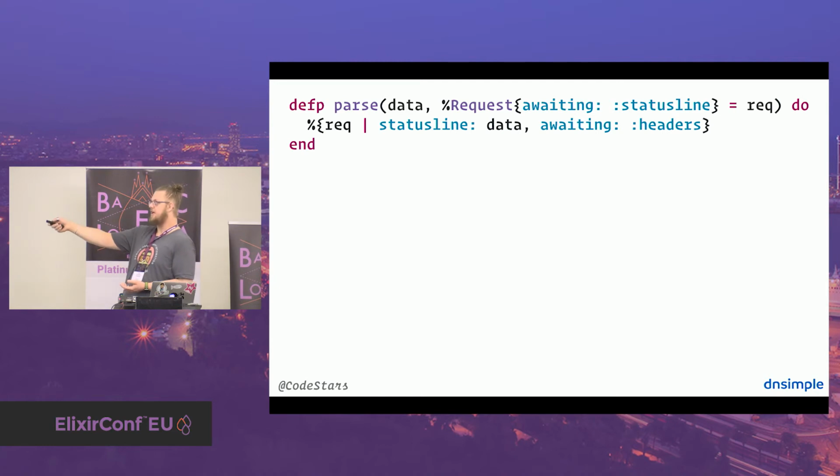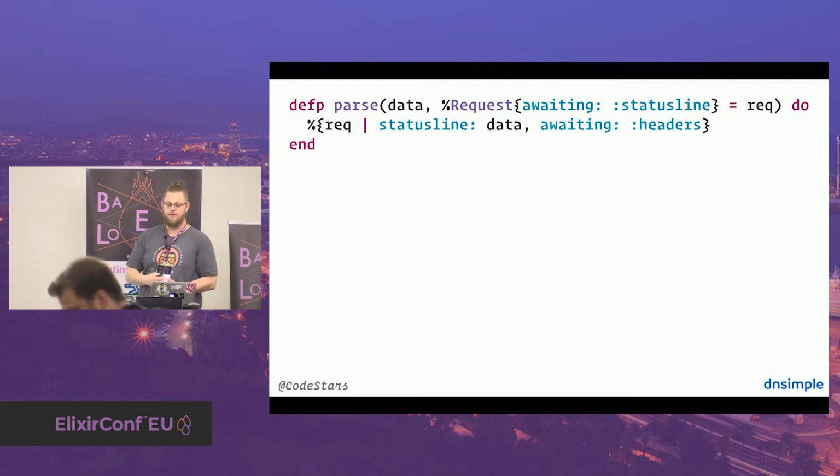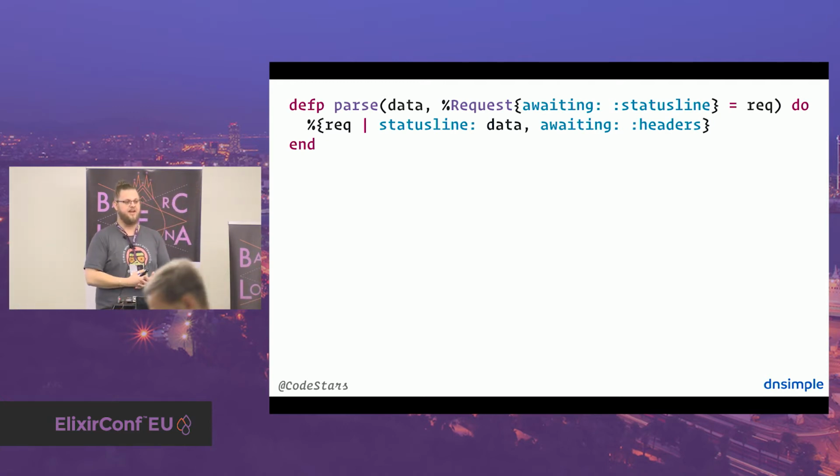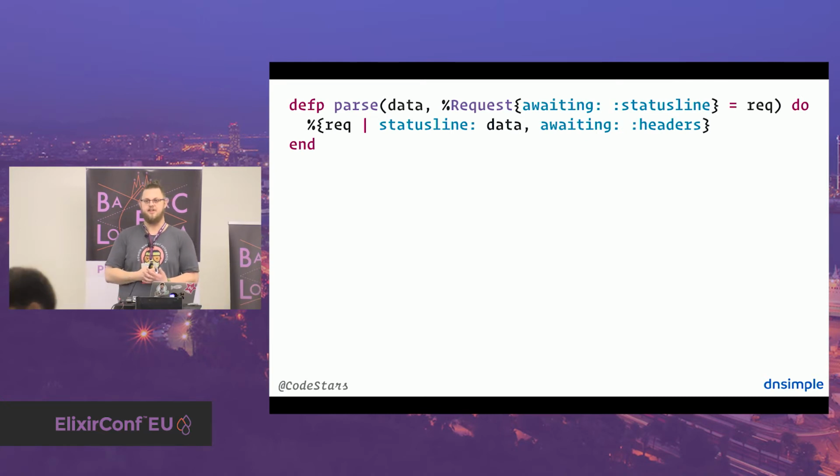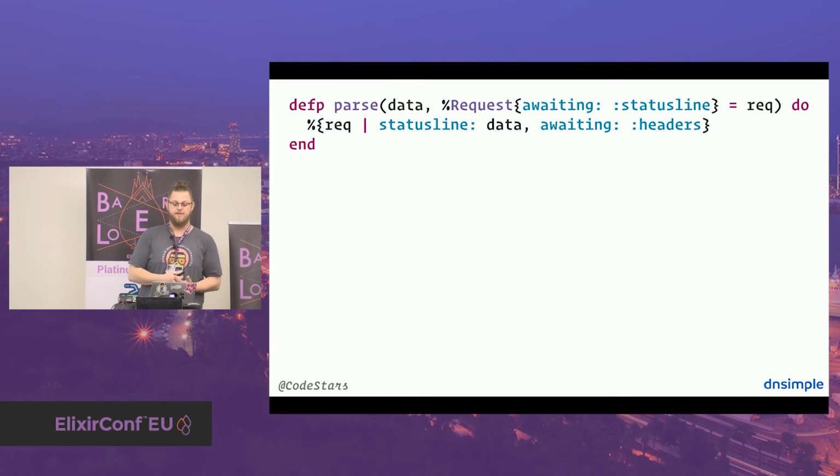So it should start with that. And when we get data and we're awaiting a status line, we know that the data is the status line, so we update it, and then we know that we're awaiting headers. We know that because according to the RFC, every request needs to have at least the host header, unless it's not a valid request, and then it's okay to blow up.